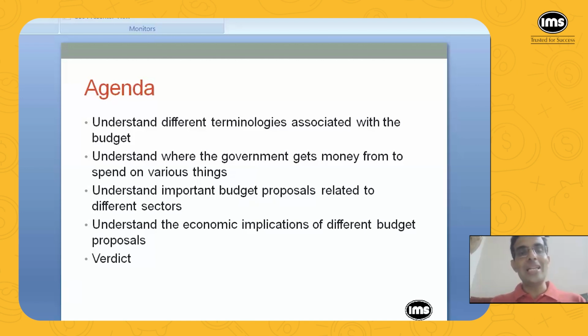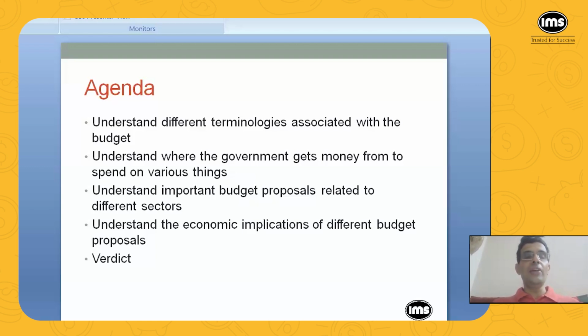And we'll also understand where the government gets money from and where the government spends or intends to spend on different things in the coming year, because that is what the budget is all about. In the financial year, what is the estimate of the government? How much will be the revenue and how much will be the expenses, and where the government is going to spend money. So that is what the budget is all about.